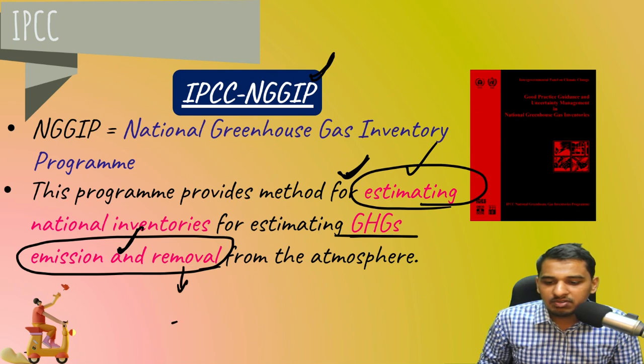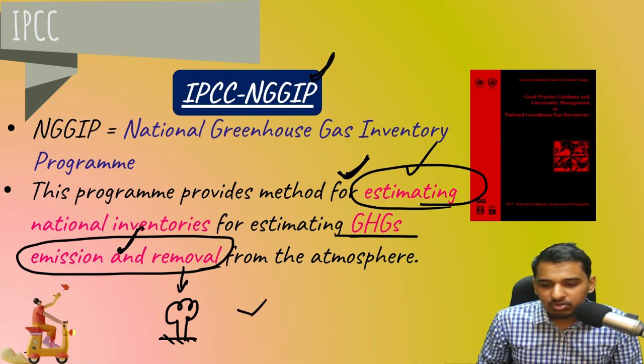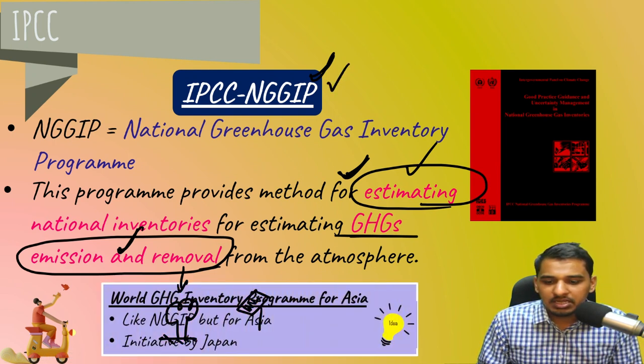Why removal? Because we will be planting some trees also. So due to these trees, greenhouse gases are removed. Suppose there's a solar panel. If you install a solar panel like this, due to this also some greenhouse gases will be removed from the atmosphere. So it provides for emission as well as removal, how much emission and removal will take place. This is under NGGIP. I hope this is clear.